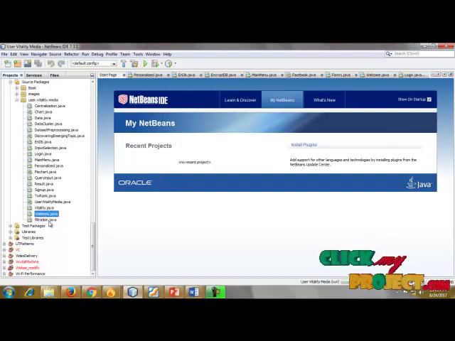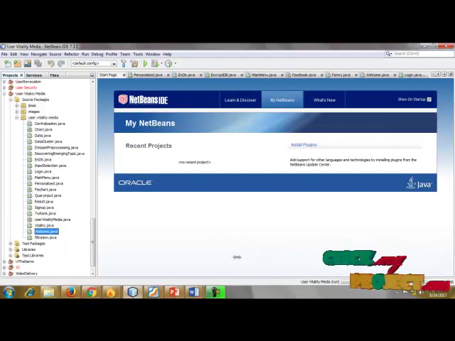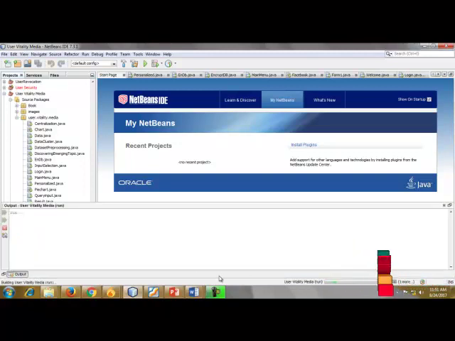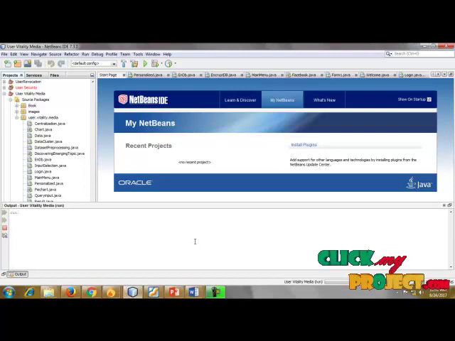Now I click on welcome.java. The user vitality media, welcome.java, is running as the home page. It takes some time. This is running. Yes, the background scanning is 100%.